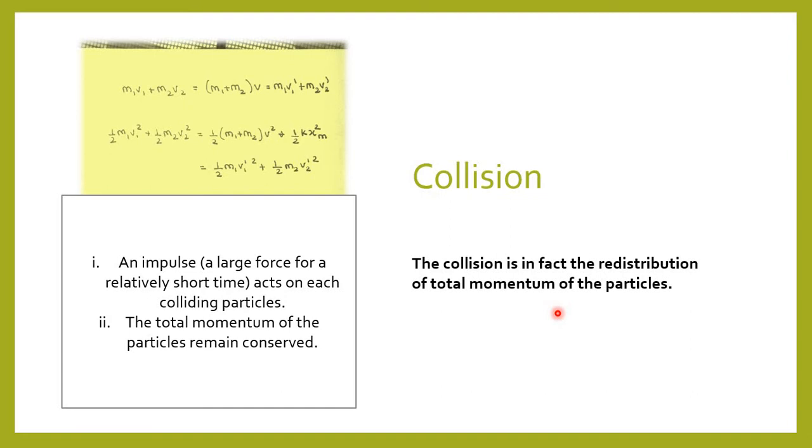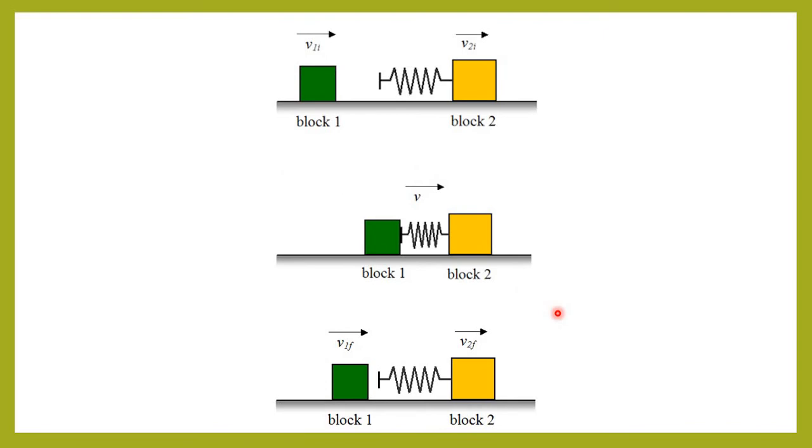Now consider a situation as shown in this figure. The two blocks of mass m1 and m2 are moving with velocities v1 and v2 initially. Here v2 is less than v1, and they are moving along the same straight line on a smooth horizontal surface. A spring is attached to the block of mass m2. Now let us see what happens during the collision between these two particles. In the first image, you can see that the block of mass m1 is behind m2. Since v1 is greater than v2, the block will collide after some time.